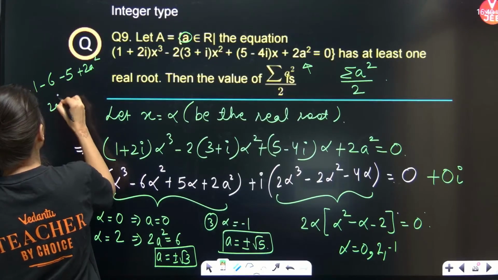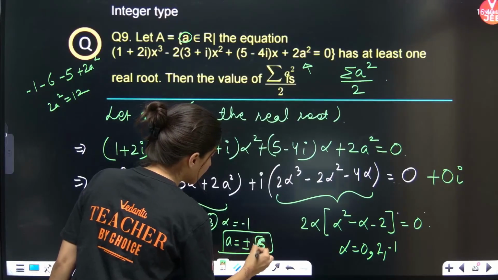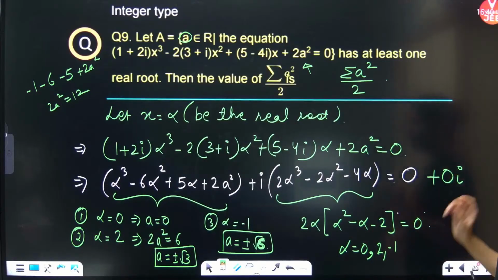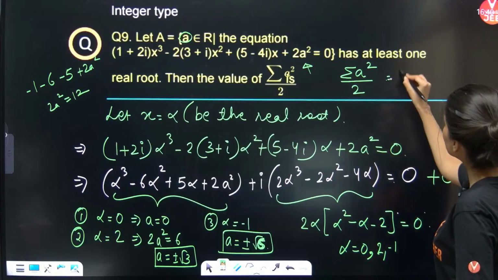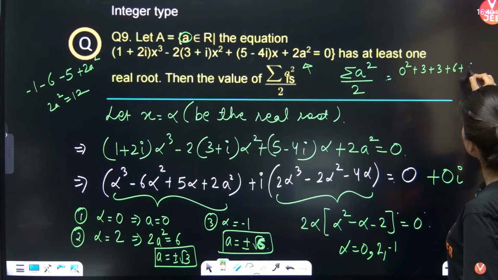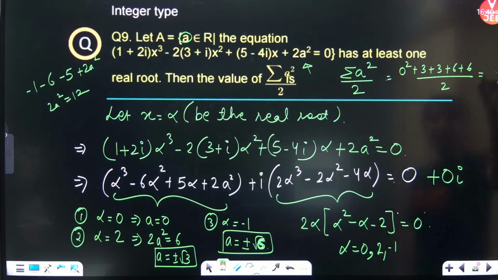So 2a square is equal to 12. Yes, so this is plus minus √6. So I am getting how many values of a? 1, 2, 3, 4, 5 values of a is what we are getting. So this is 0 square plus 3 plus 3 plus 6 plus 6 upon 2. 6 and 6 is 12, 3 and 3 is 6, 12 and 6 is 18, by 2. So 9 is the correct answer.